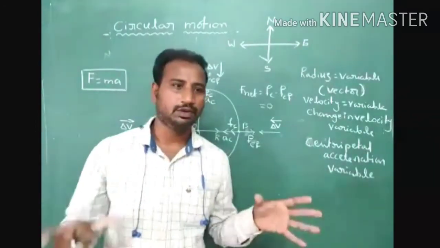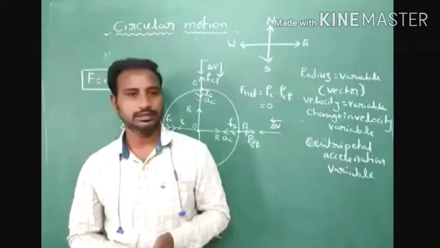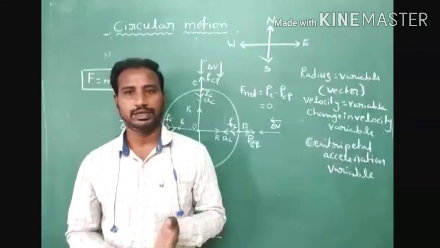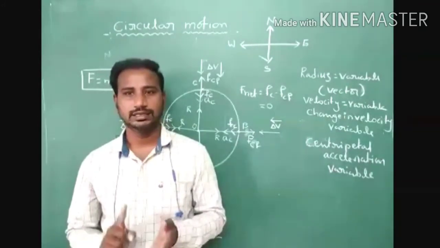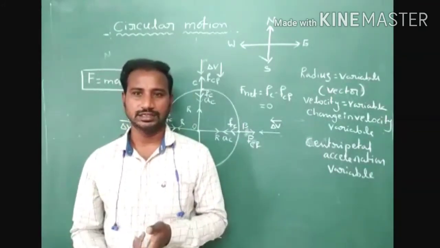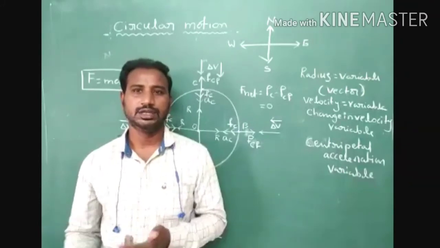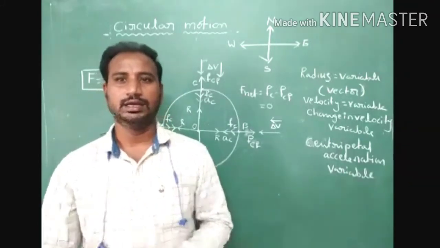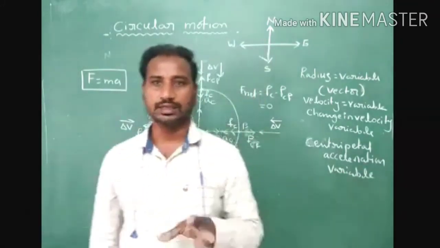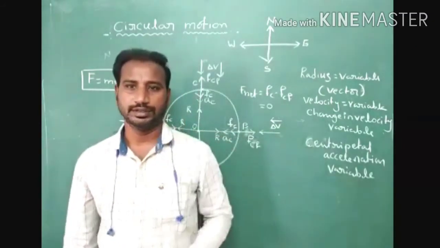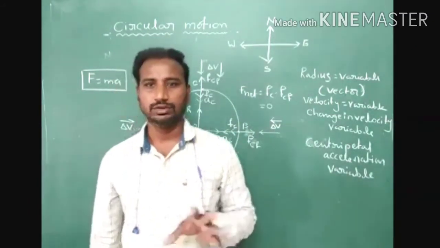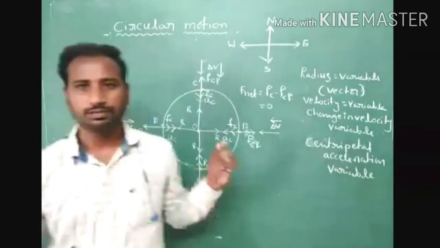What are the variable quantities? All vector quantities: velocity, centripetal acceleration, change in velocity, centripetal force, centrifugal force, and the radius vector. These all are the variable quantities. Don't forget, so note down this information.